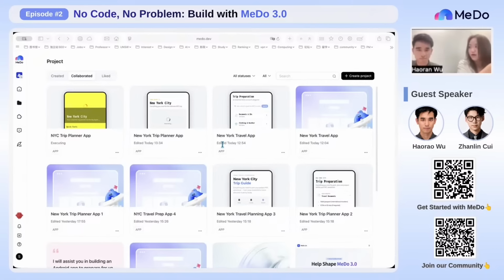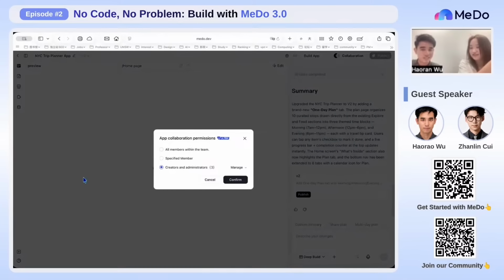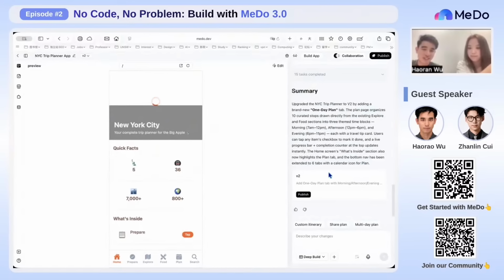Okay, yeah. What about you, Haoran? Have you already tried the enterprise version in your daily work, and how did you use it? Yeah, basically Zhanlin and I always collaborate on this, just like we're demoing right now. We build an app together and we can add different kinds of functionalities and features based on what we got and what we want.